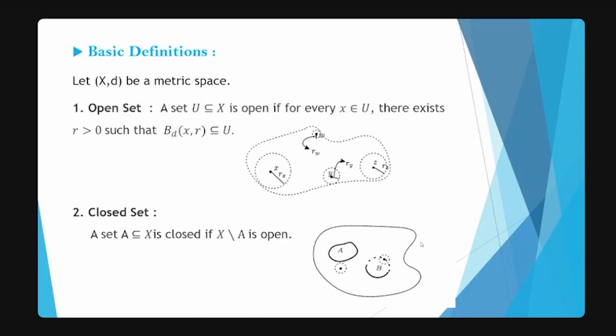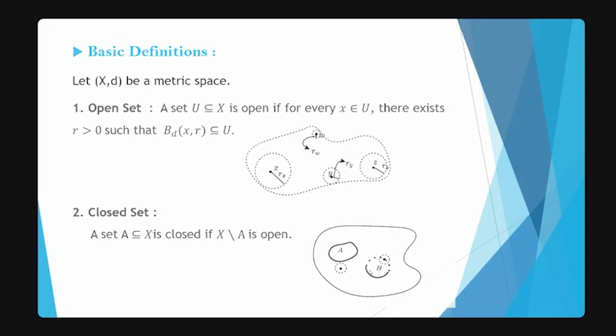Now look at set B here. What can you say about its complement? It will cover this remaining part and also these dotted points. So what can you say about its complement? If you notice that if you draw an open ball around this dotted portion, then some part of that open ball will come into B. Then the complement set will not be open and hence B is not closed.